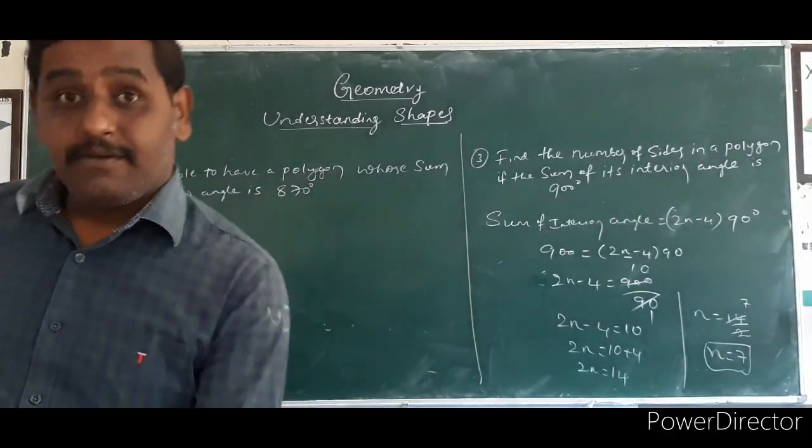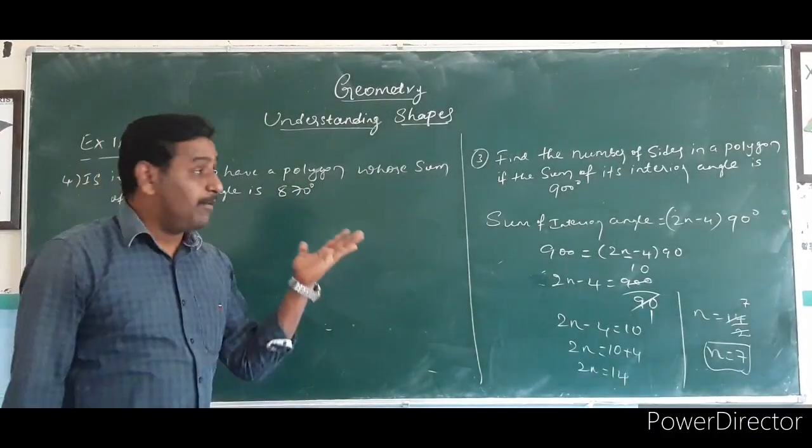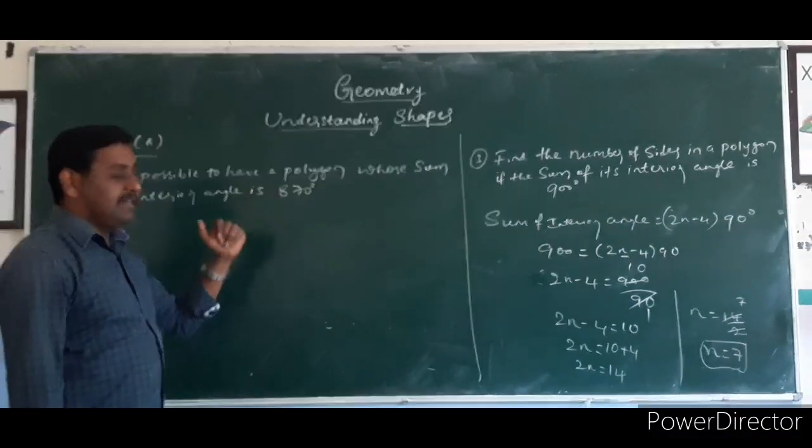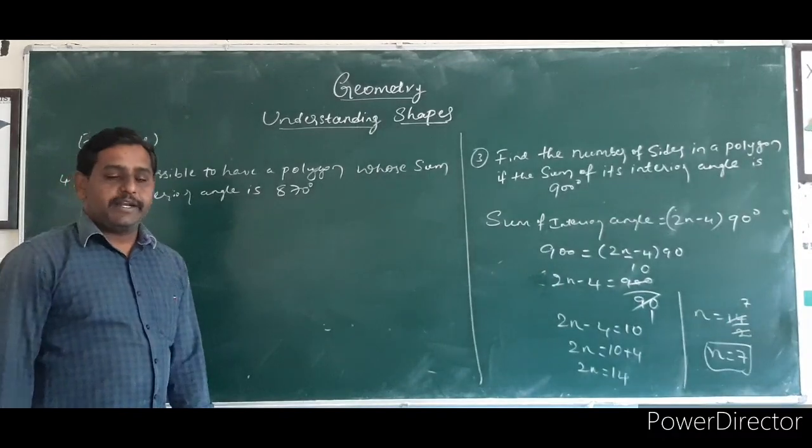So we have to check whether it is possible to form a polygon if the given sum of interior angles is equal to 870 degrees.